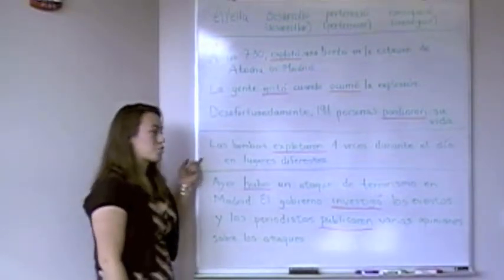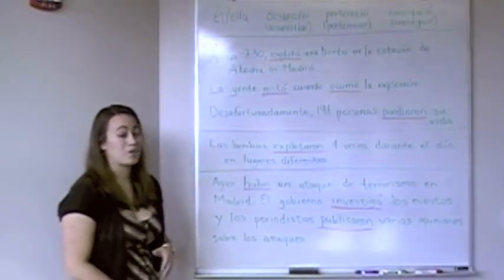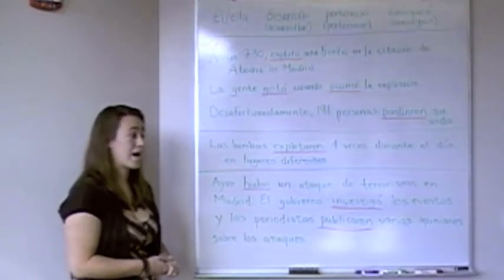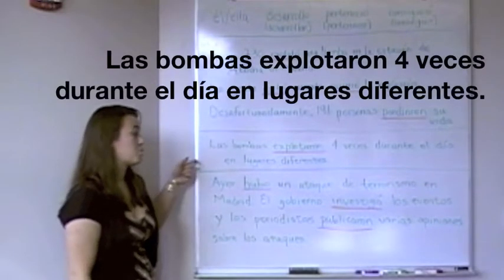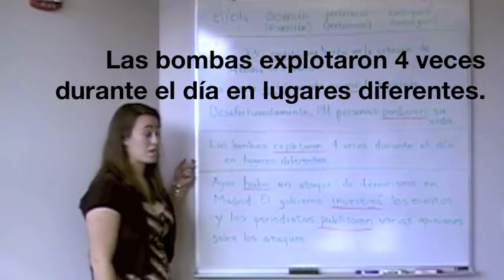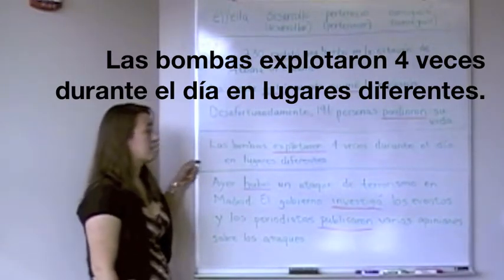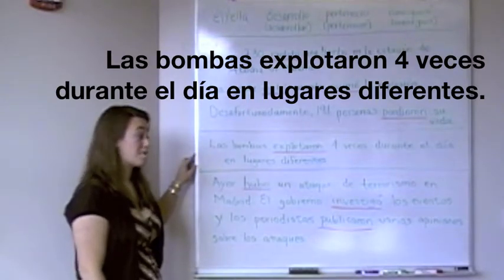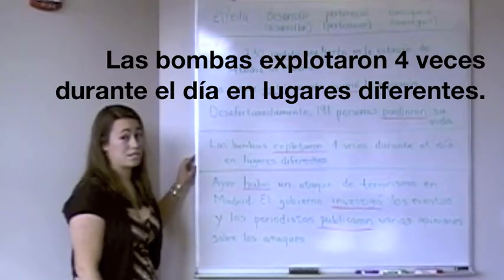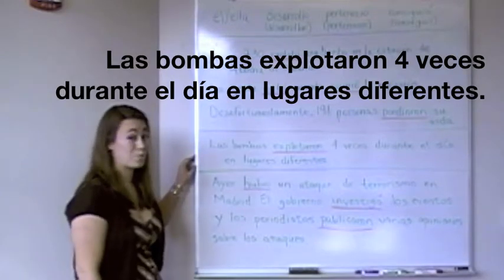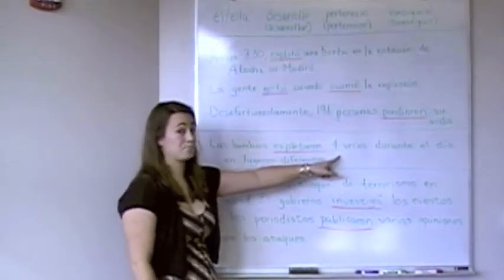The preterite can also be used to refer to a number of times that something occurred in the past. For example, las bombas explotaron 4 veces durante el día en lugares diferentes. Okay? The bombs exploded 4 times during the day in different places. Okay? We're referring to a specific number of times, which is 4.